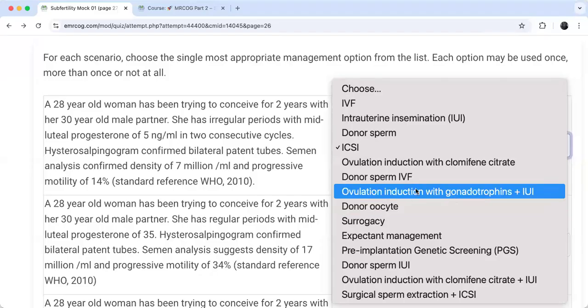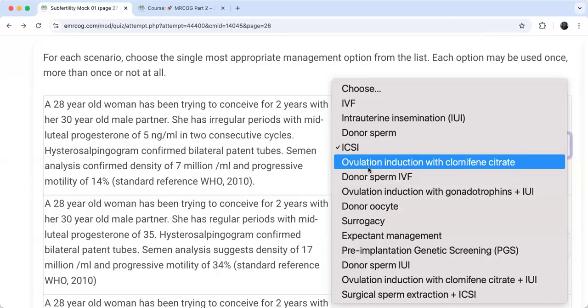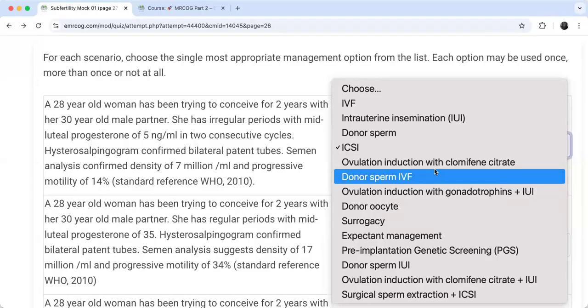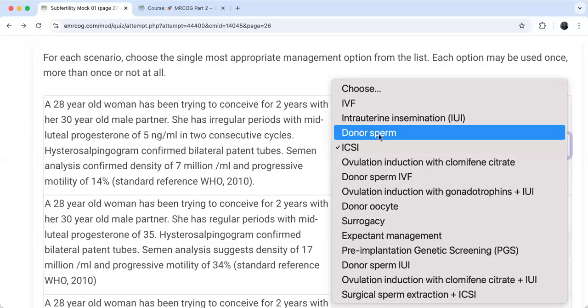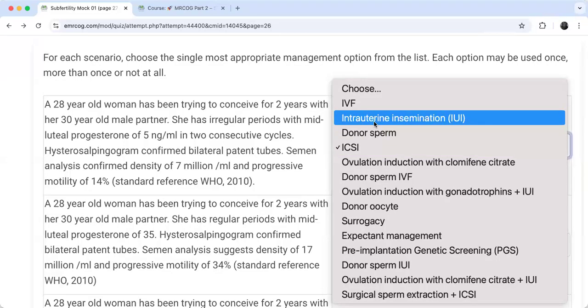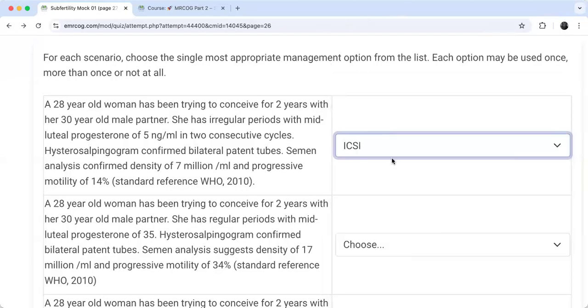Both are not accepted. Donor sperm IVF, we don't need it. Ovulation induction with clomiphene citrate, I would choose only if the problem is from the female side and ovulation. IVF only, compared to ICSI: in the presence of a male problem, I will go for ICSI, not IVF. Okay? You got the point?